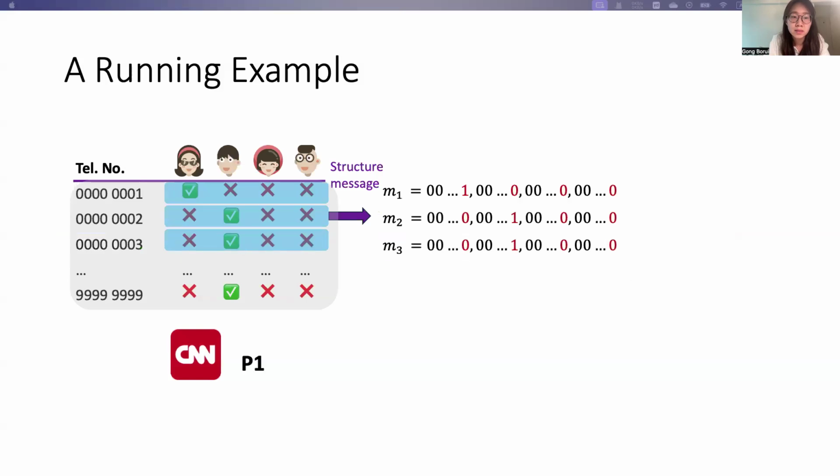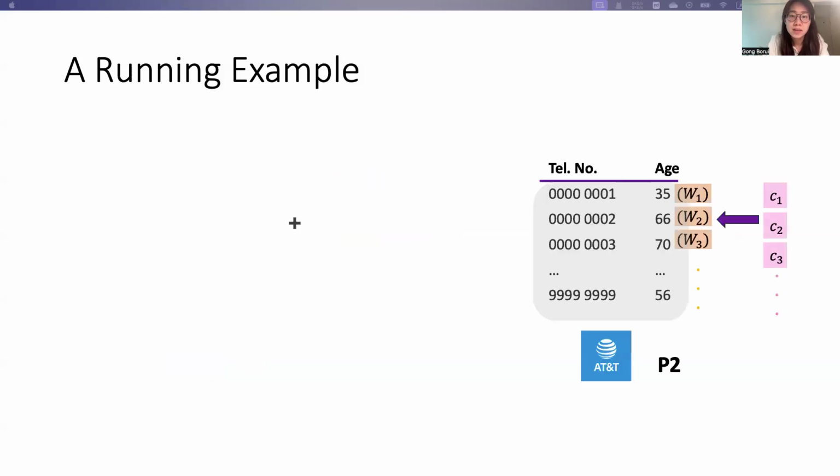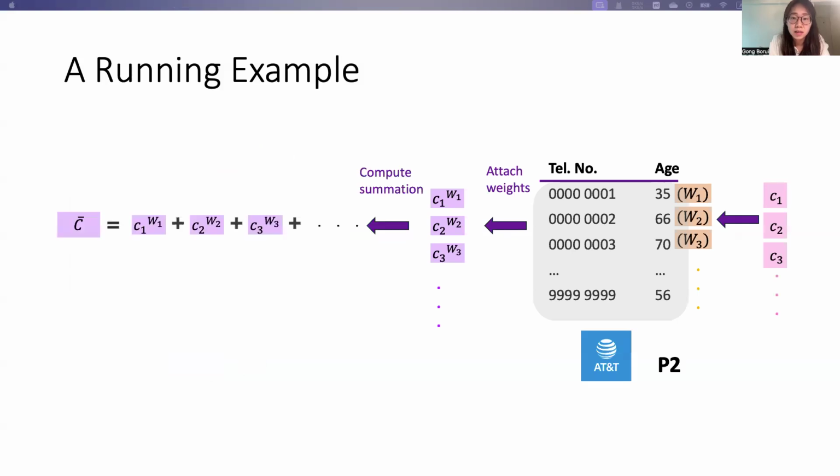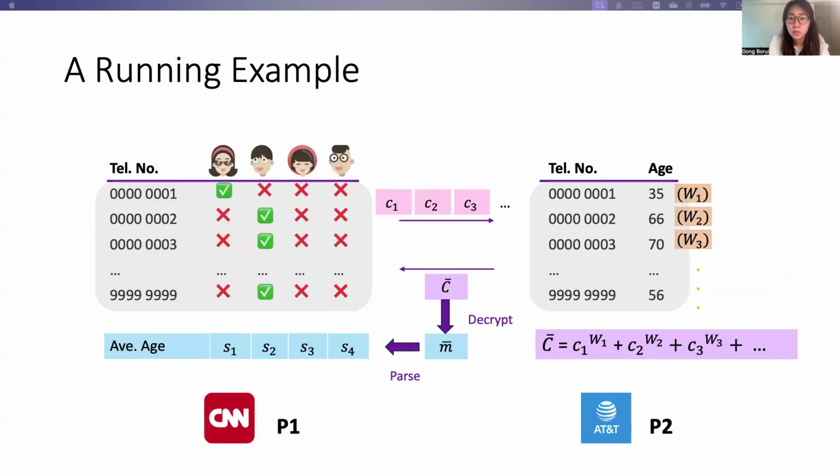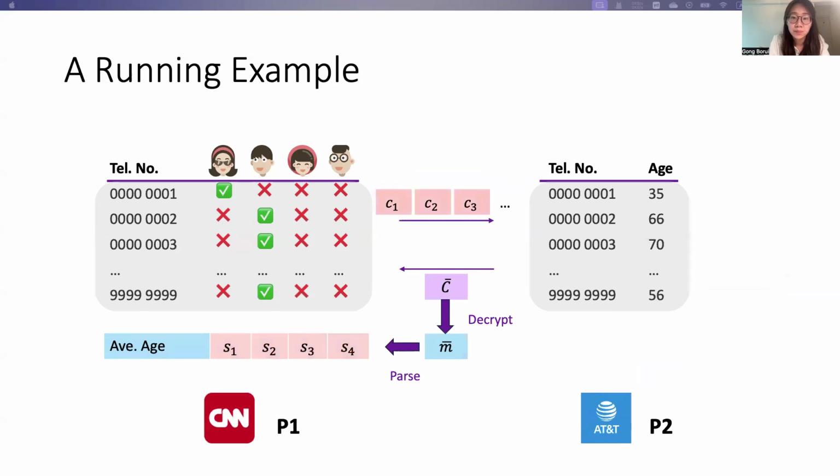After P1 structures the messages according to different entities, it will use Paillier to encrypt them and send the ciphertext to P2. Then P2 will attach the corresponding weights, which denote their ages, on the ciphertext, compute the summation, and send the result back. When receiving the summation result, P1 will decrypt and parse it to get the age group that supports each candidate.